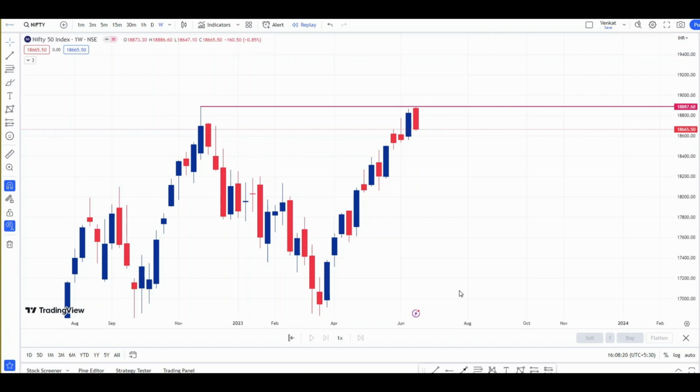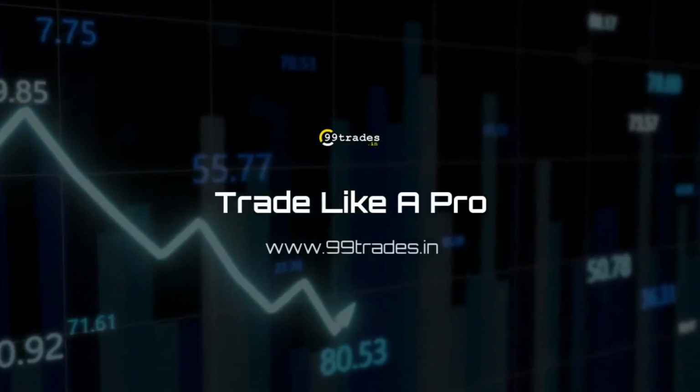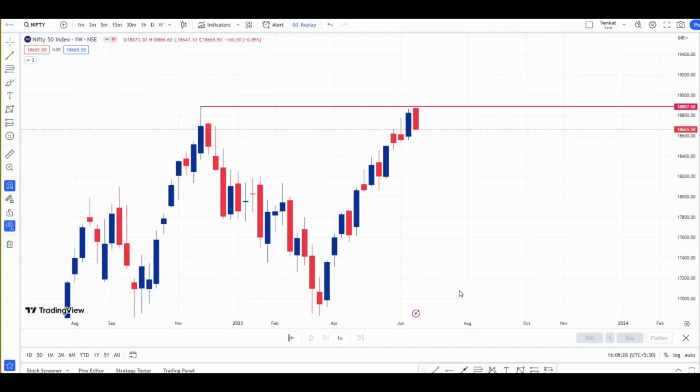In this video we will do a complete analysis of both the indices, Nifty and Bank Nifty. We will try to find out the important levels for the coming week as well as for the next trading session, that is for Monday's trading session. Let's start our analysis with the Nifty chart here.